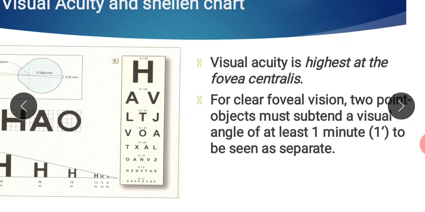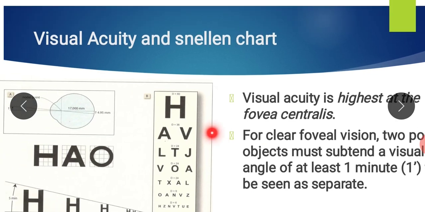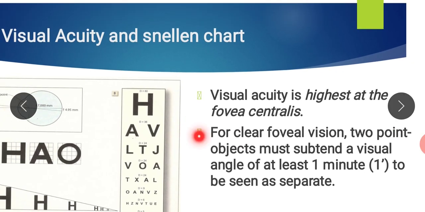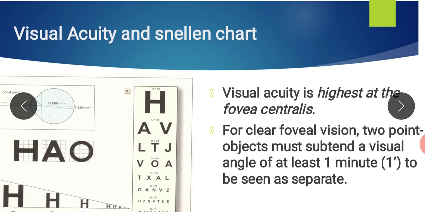The visual acuity is highest at the fovea centralis. For clear foveal vision, a 2-point object must subtend a visual angle of at least 1 minute to be seen as separate. So this is the visual angle at the fovea centralis, and it is the minimum requirement to see two separate points. If the angle is less than this, instead of 2 points we see only 1 point, even though the actual point sources are 2. So this is about visual acuity and Snellen's chart.